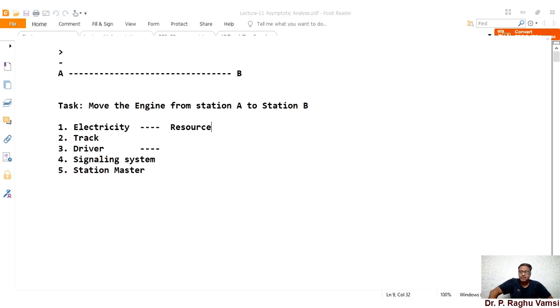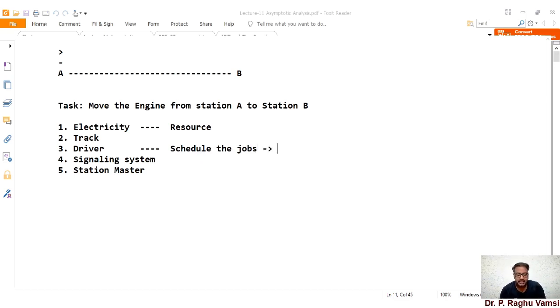If the engine is using coal, the resource may be coal, and if the engine is using diesel, then diesel may be the resource. However, in our case, electricity is the resource. Next one is the driver. The driver will schedule the tasks, or schedule the jobs. What sort of jobs will he schedule?